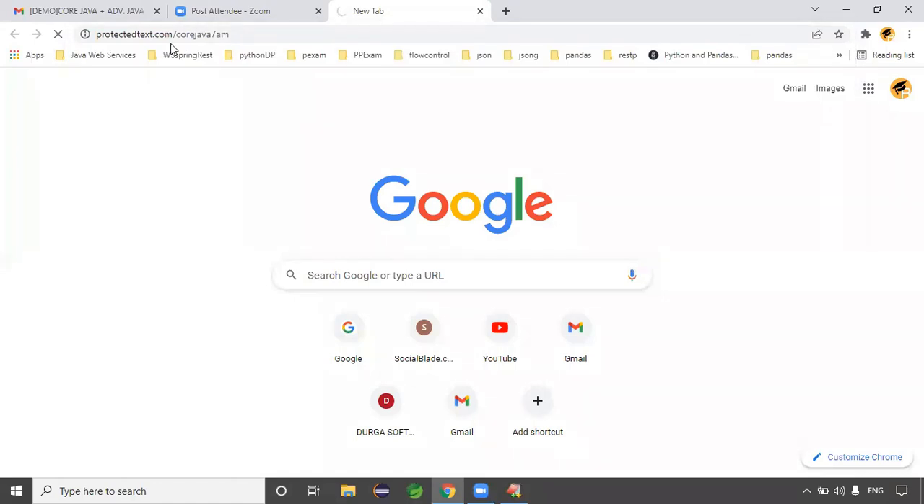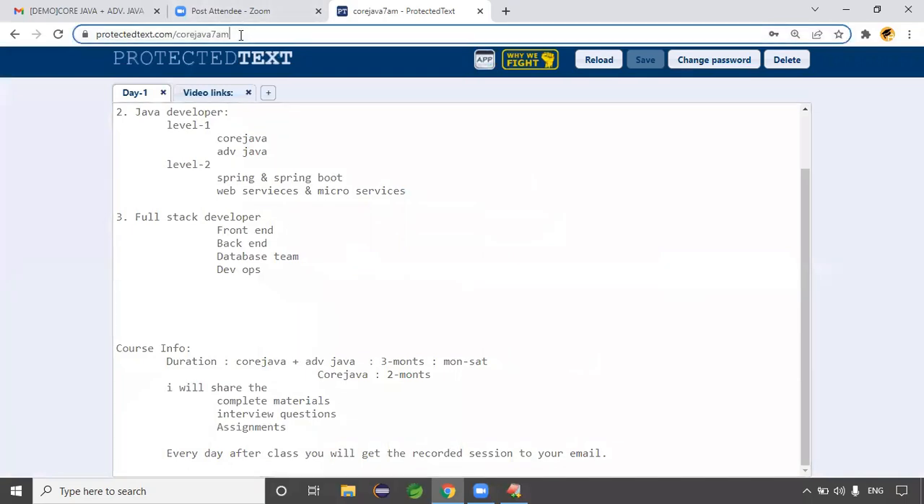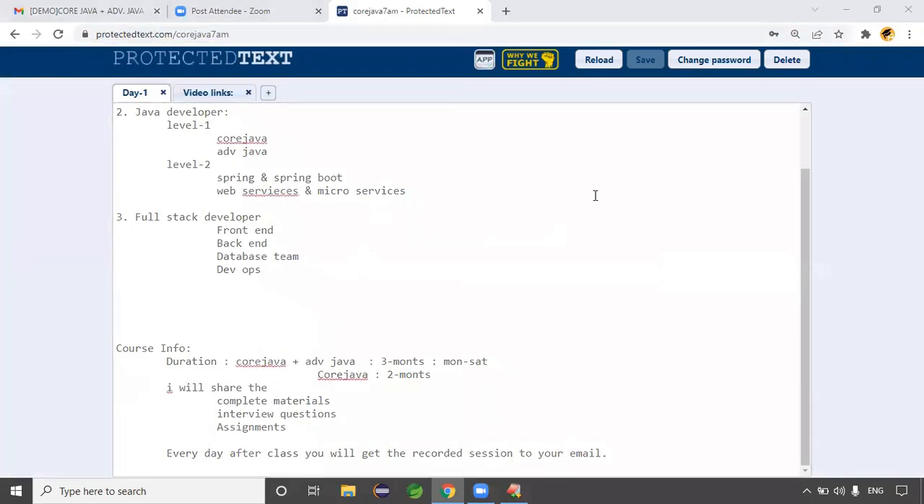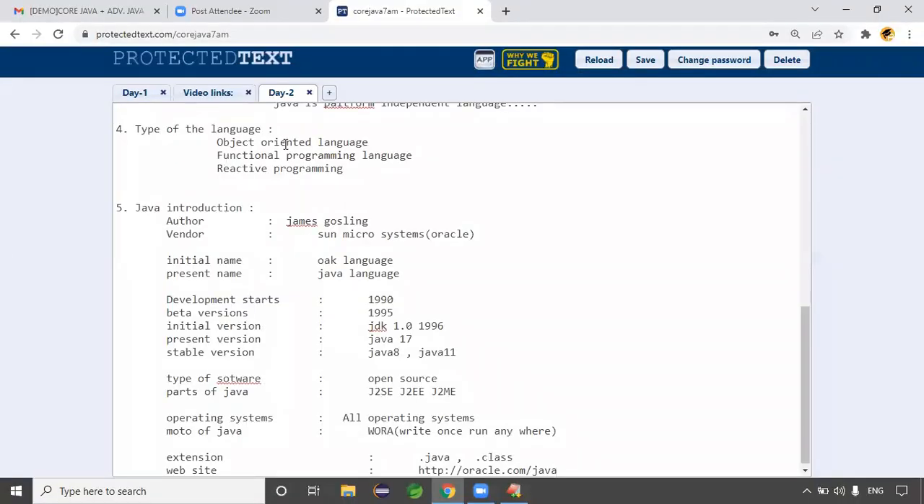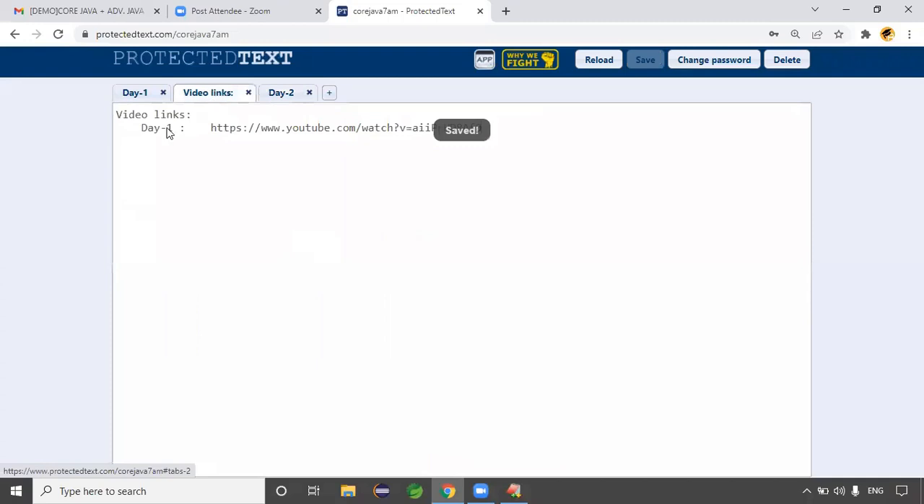CoreJava 7 AM. The guys who are new today, you can check the class notes using this website. When you try to open this link, it's asking for a password. The password for that link is Java. JAVA is the password. Okay, this is the day 1 notes here, and yesterday maybe we didn't take the class due to a network issue. Today is day 2. Yesterday's points I also covered in today's class.